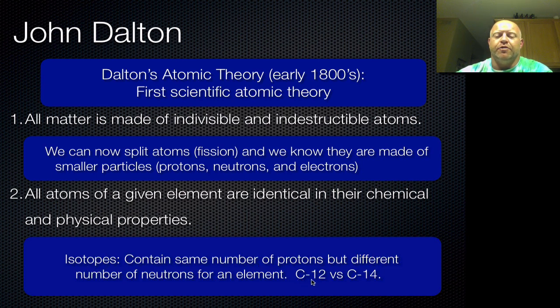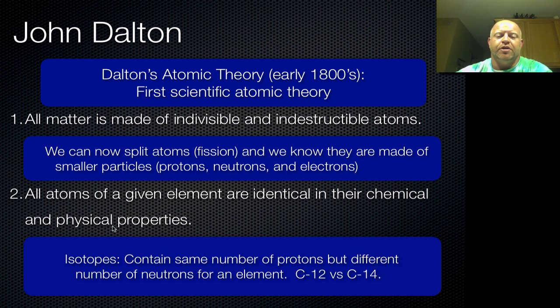You guys have heard of carbon-12 before and carbon-14 before, used in carbon dating. Carbon-12 is our stable form of carbon. Carbon-14 is the unstable or radioactive form. So over time, carbon-14 decays and disappears, so we can actually date living or past living objects by how much carbon-14 is left over in those cells.